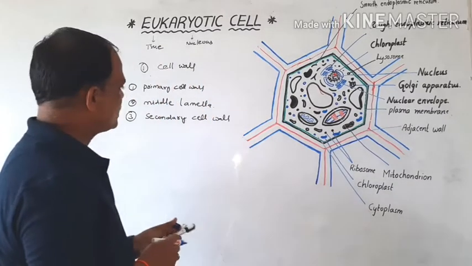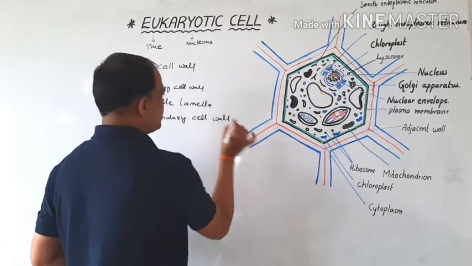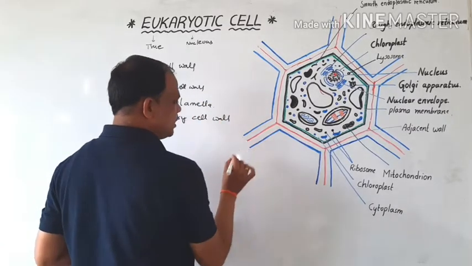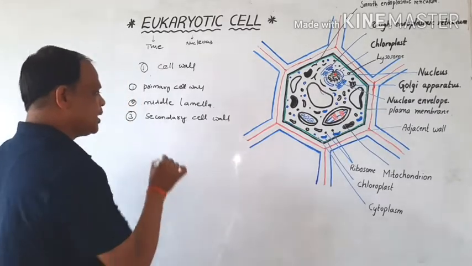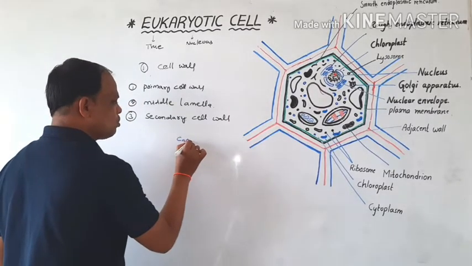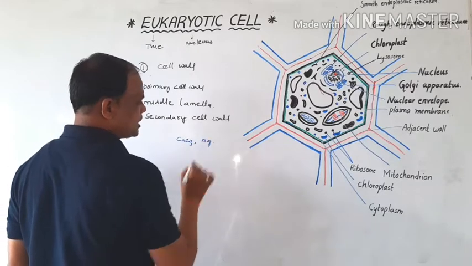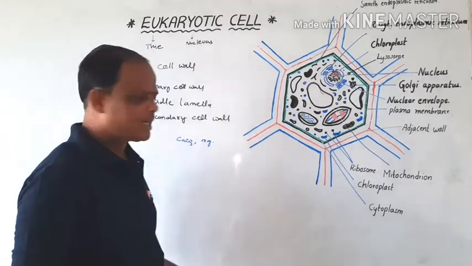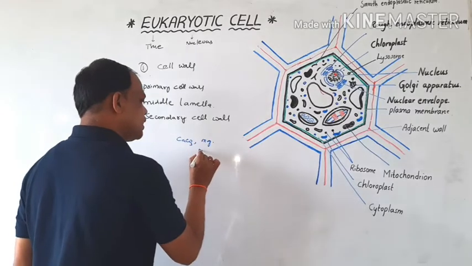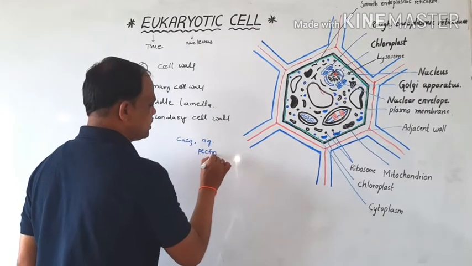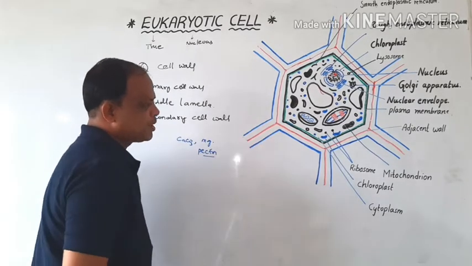First is the middle lamella. The middle lamella is made up of calcium carbonate and magnesium, and pectin is also present in it.